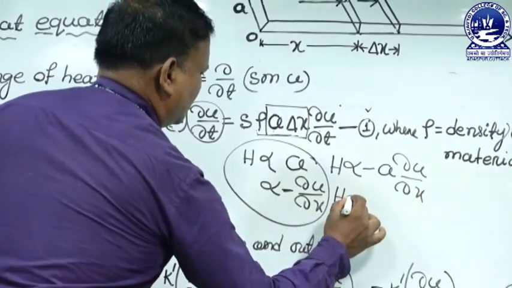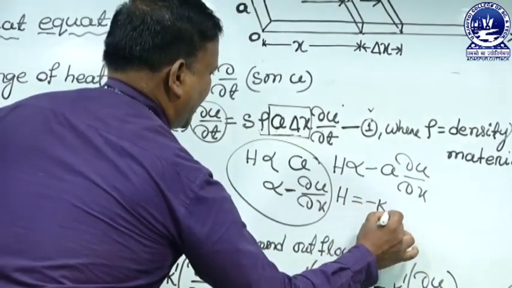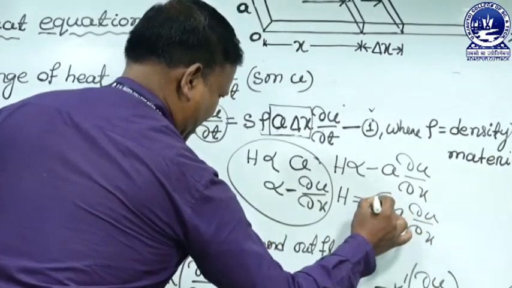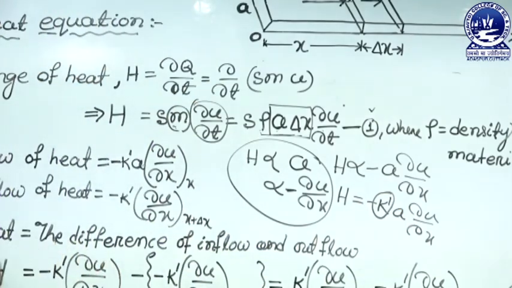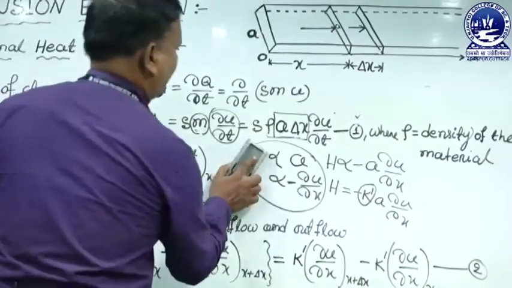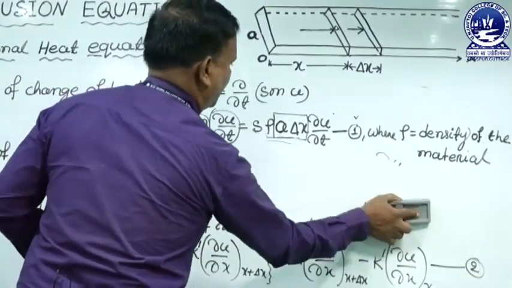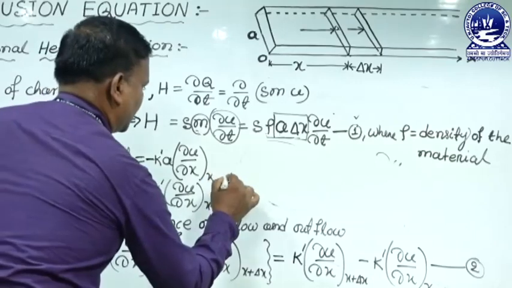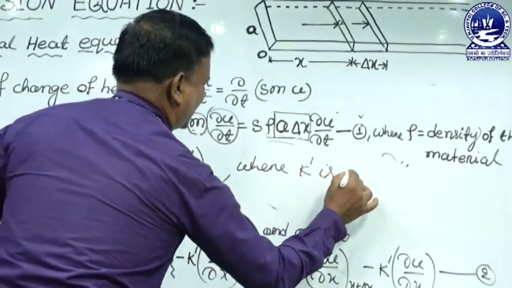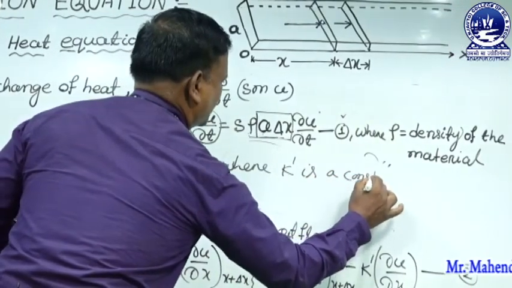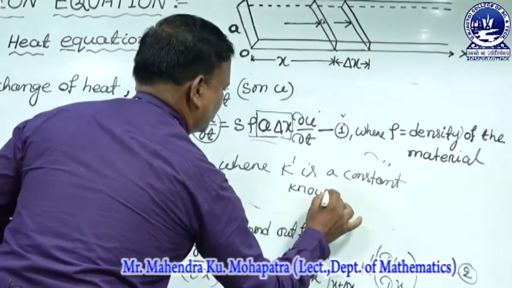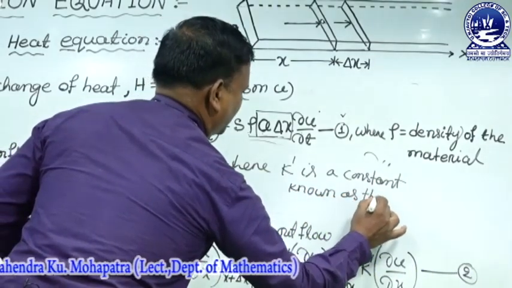Then H is equal to minus K dash A del U by del x. Here K dash is a constant known as thermal conductivity. So write down here, K dash is a constant known as thermal conductivity.